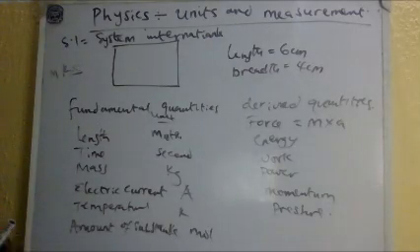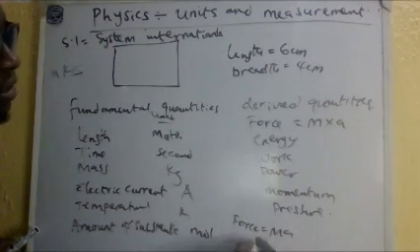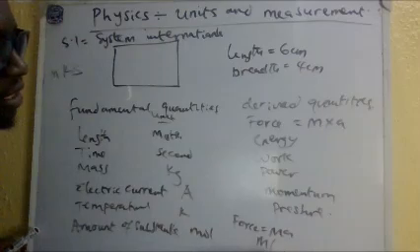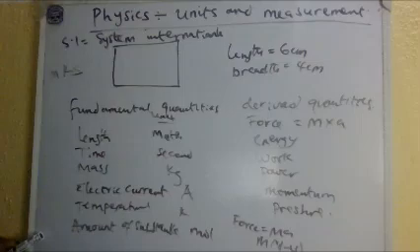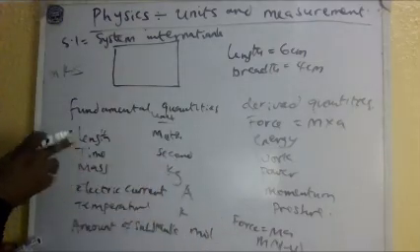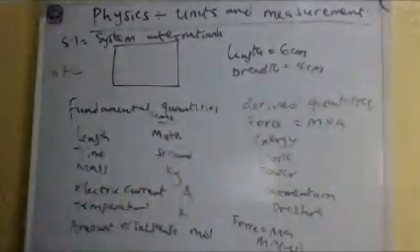Force is equal to ma, right? And acceleration is the change in velocity over the change in time. What is velocity? Velocity is actually distance per time. You understand? So distance is length, which is already here, and time. So everything will go into dimensions while we are talking about this.